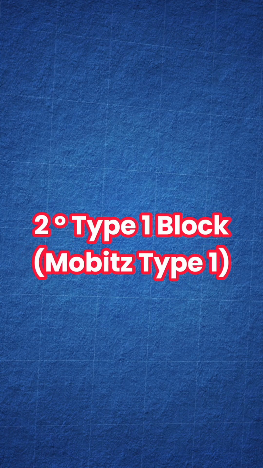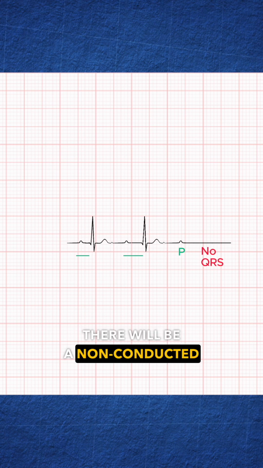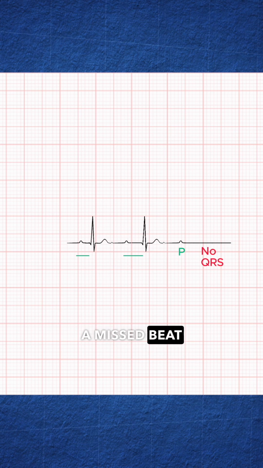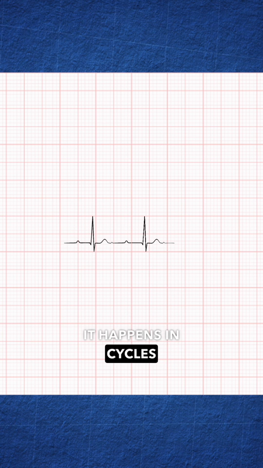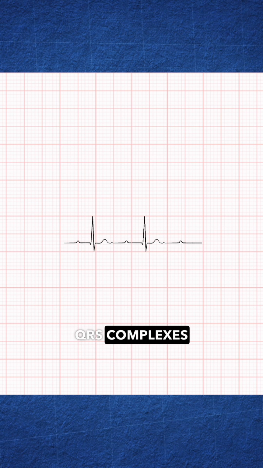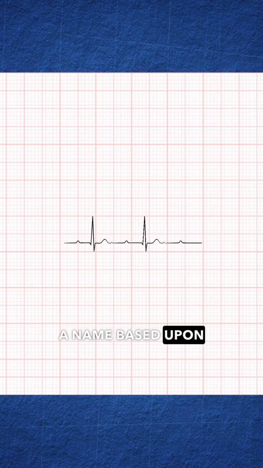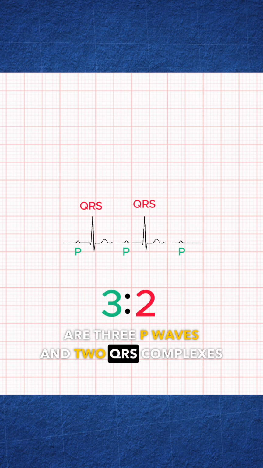In the second degree type 1 AV block or Mobitz type 1 AV block, the PR will be progressively prolonged and there will be a non-conducted beat or a missed beat where there will be P but no QRS complexes, and the cycle repeats itself. And since it happens in cycles, the P wave number is usually 1 more than the QRS complexes, and it is given a name based upon this. So like in this example, there are 3 P waves and 2 QRS complexes. So this is a 3:2 AV block.